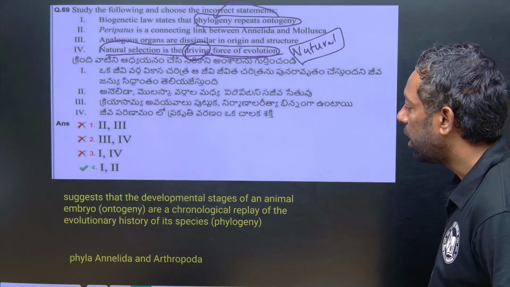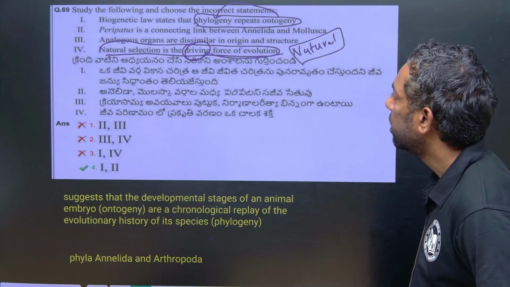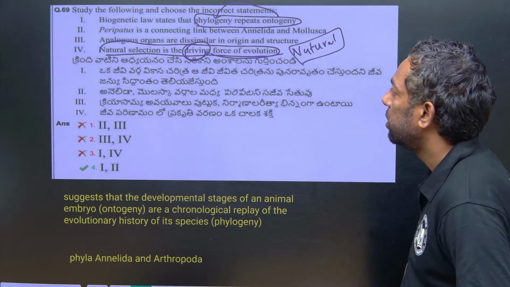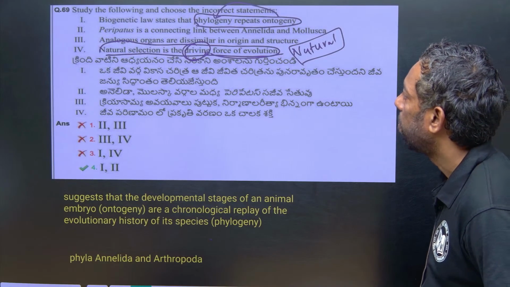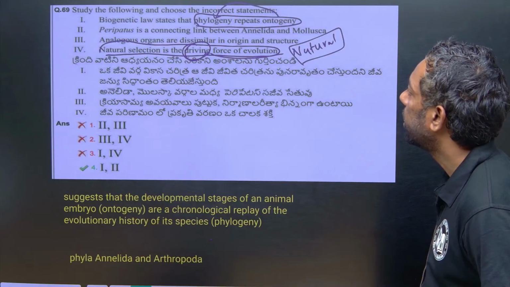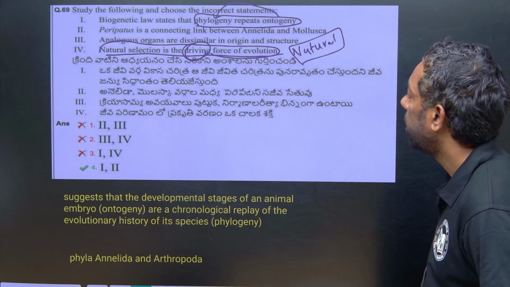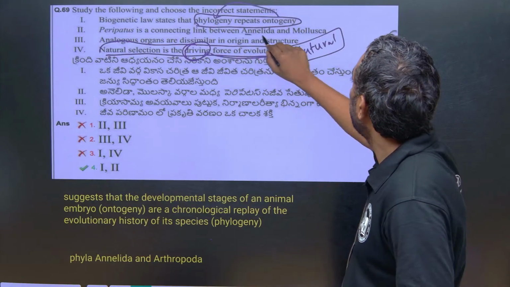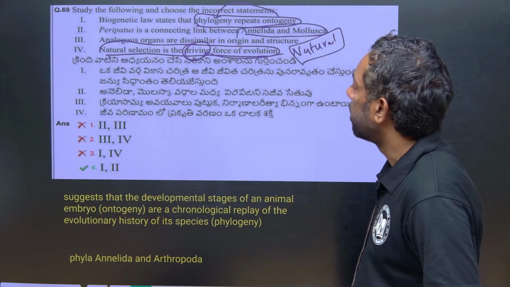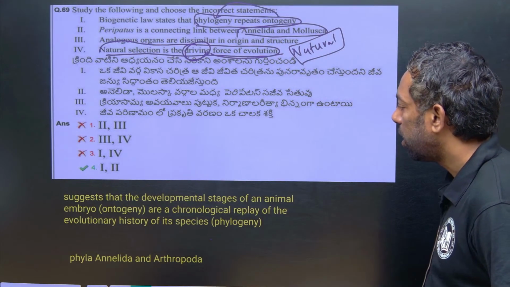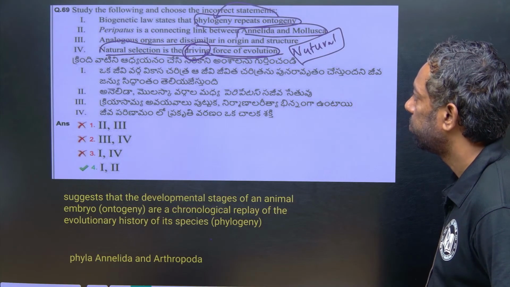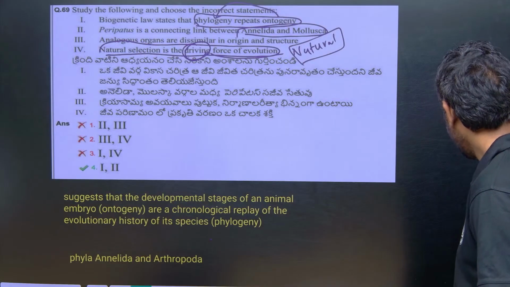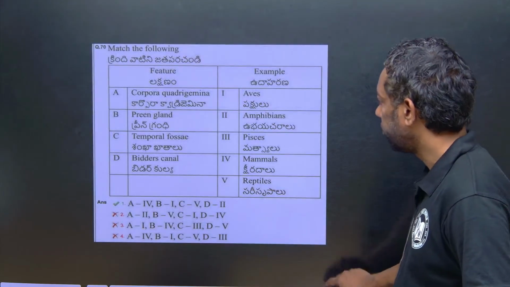Okay, the phyla Annelida and Arthropoda, Peripatus is the connecting link between Annelida and Arthropoda. This is also incorrect actually. Peripatus is the connecting link between the phyla Annelida and Arthropoda, not Annelida and Mollusca. Okay, yeah, we will come into this. Yeah, next question.